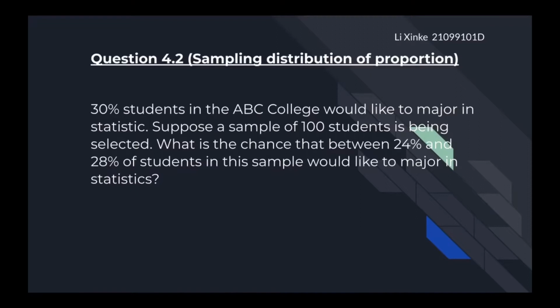Hello everyone, I'm Li Xinke from Group D. Let's look at question 4.2. This is a question about proportional sampling distribution. When mu and sigma are unknown and n is greater than 30, it conforms to the central limit theorem. Therefore, from the question, mu is 0.3. According to the variance formula, the following formula can be obtained.